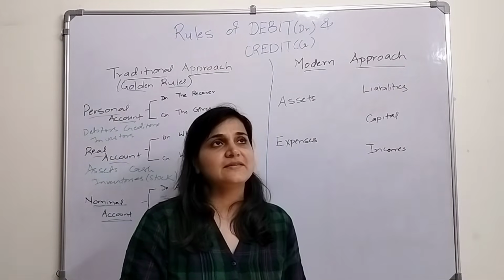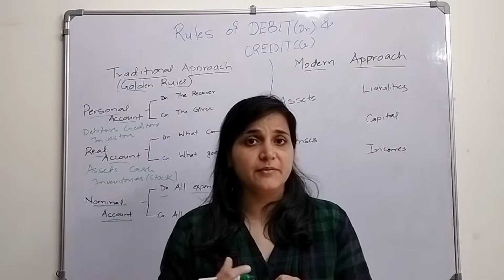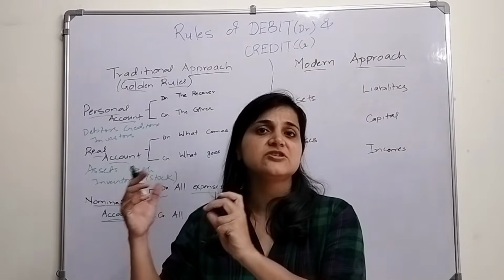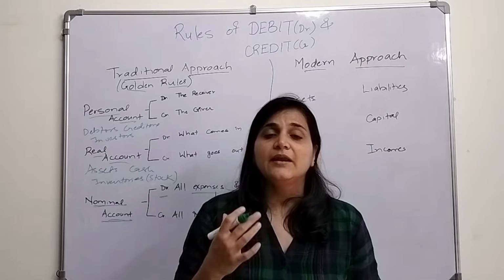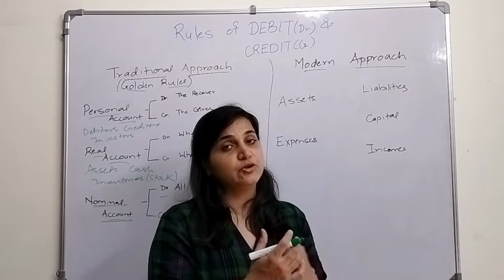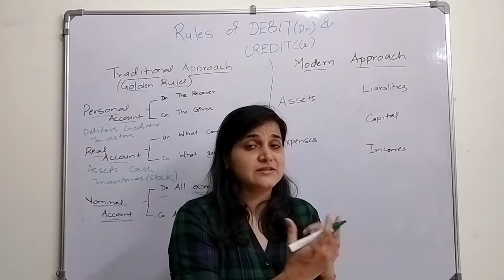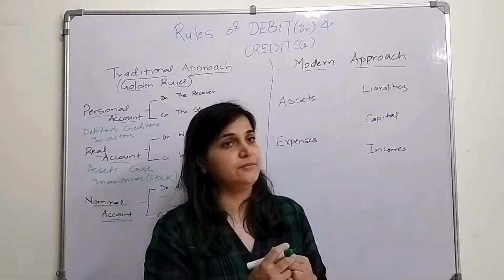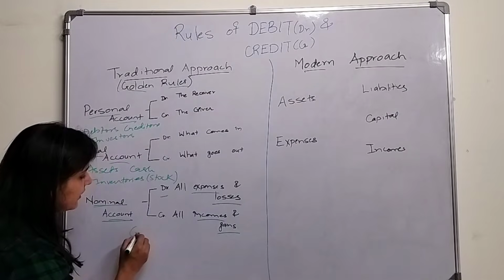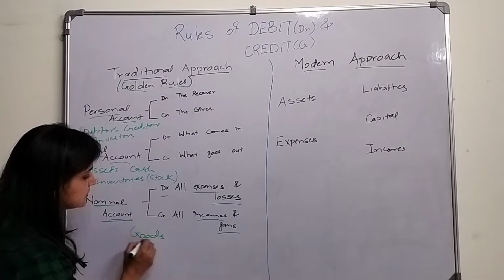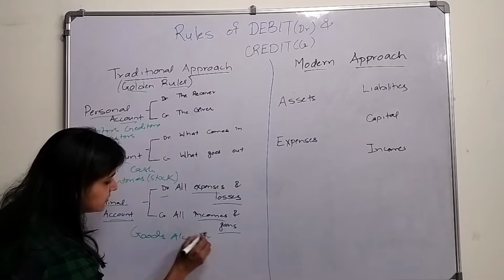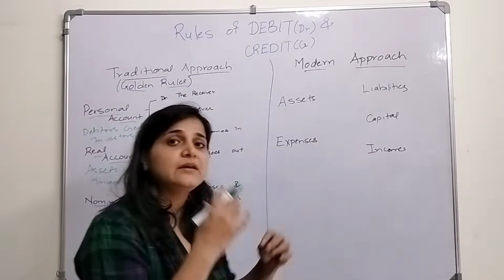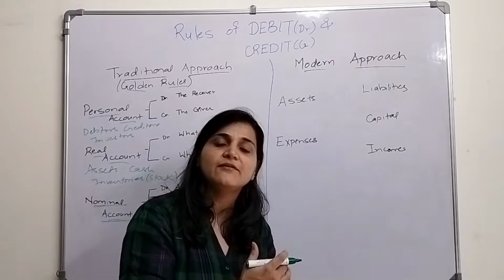Now let's say I purchase goods from somebody on credit. I purchased goods from Mr. Sham on credit. Now what did I purchase? Goods. What are goods? They are real assets. So what happened? The goods come into the business, so I will debit goods account. Now who is giving me the goods? Mr. Sham.